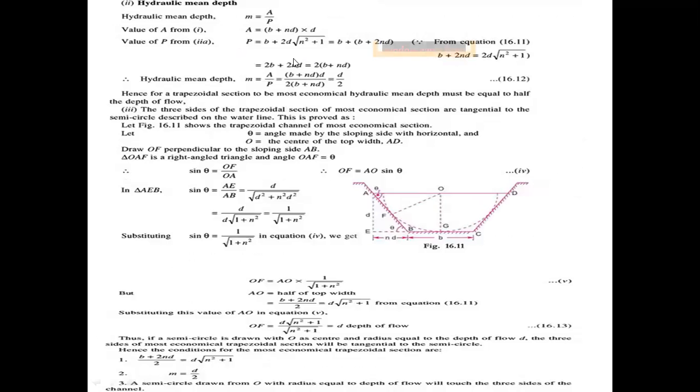From that, we are required to find out the p value. b plus 2d root of n square plus 1 equals b plus the whole bracket of b plus 2nd.